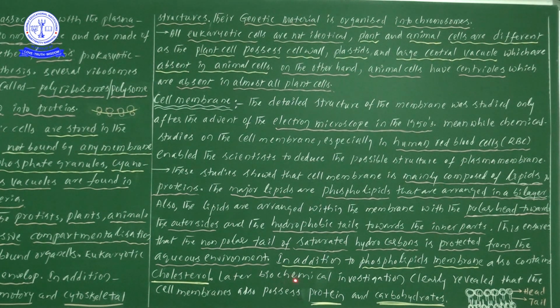So carbohydrates are also involved in the making of the cell membrane.